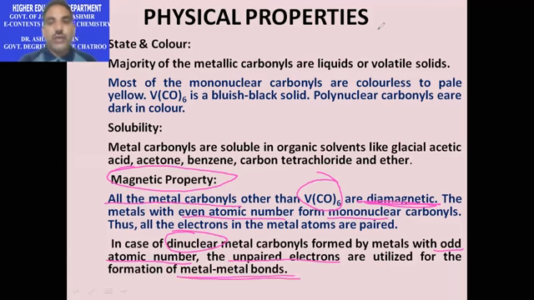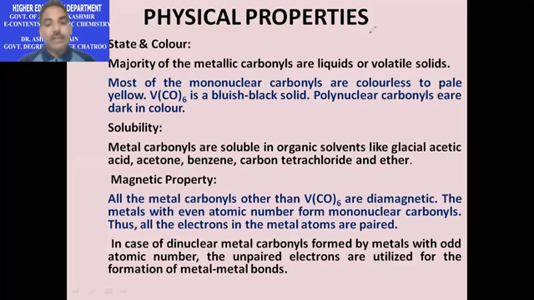To conclude, we can say that metal carbonyls formed by metals with even atomic number are mononuclear, and metal carbonyls formed with metals with odd atomic number are dinuclear in nature.